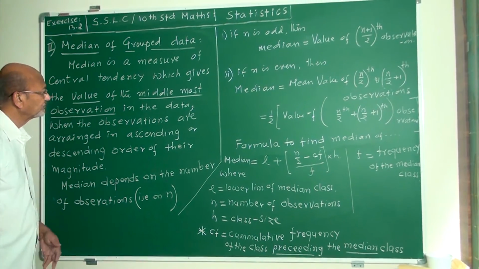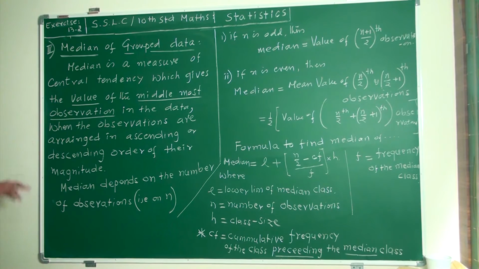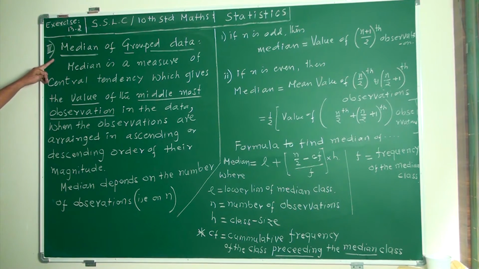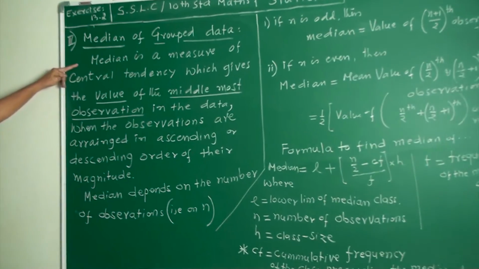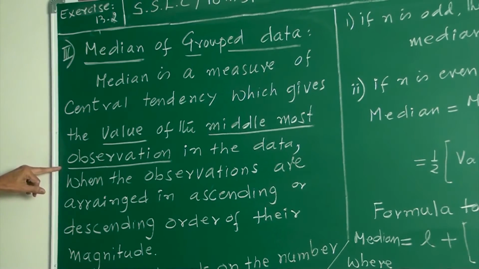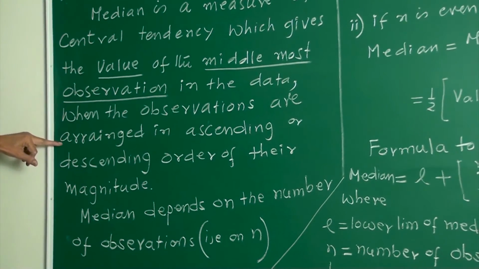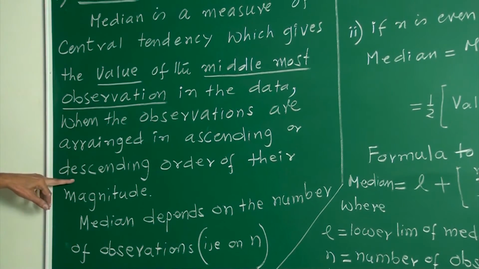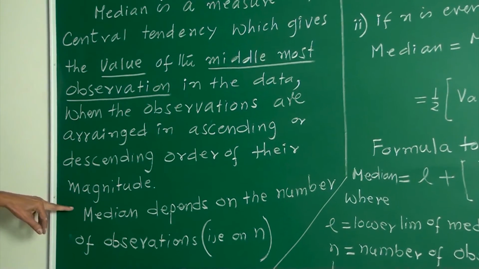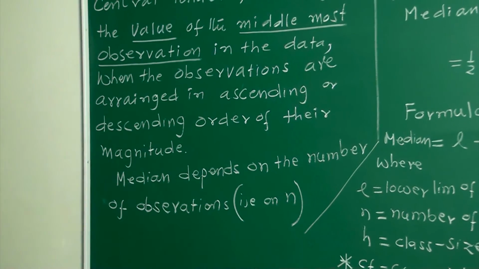Yes, friends, this is about the theory part of median, the median of a grouped data. Median is a measure of central tendency which gives the value of the middlemost observation of the data when the observations are arranged in ascending or descending order of their magnitude. Median depends on the number of observations, that is, on n.